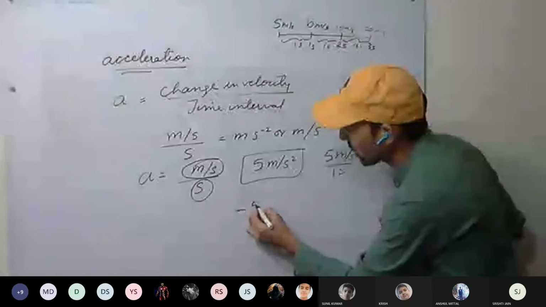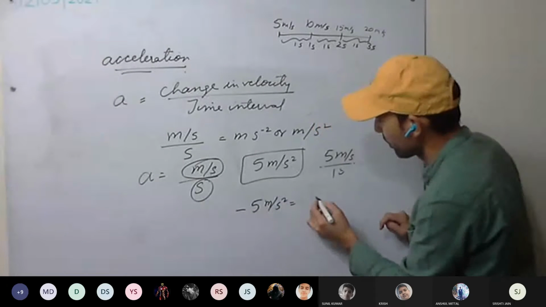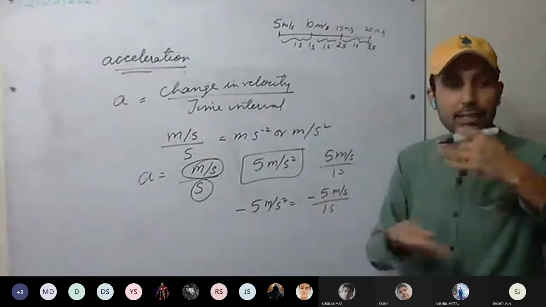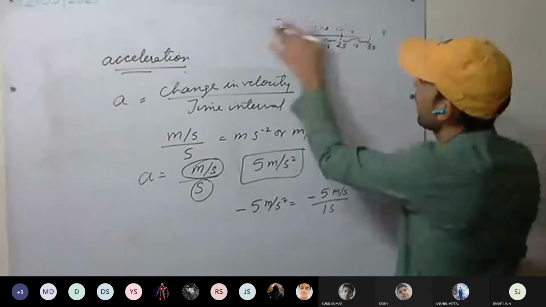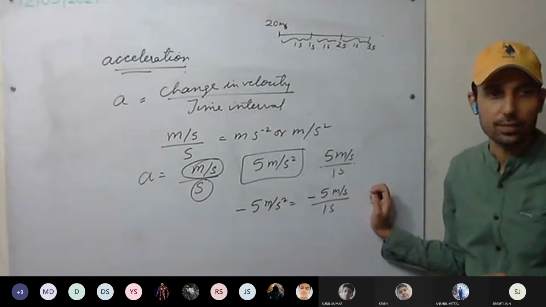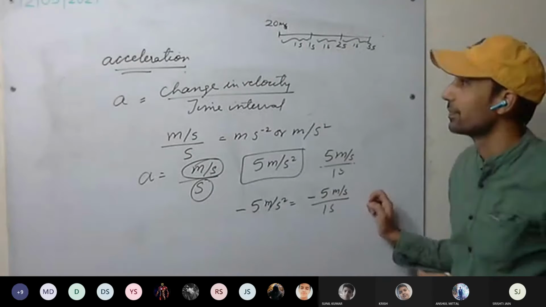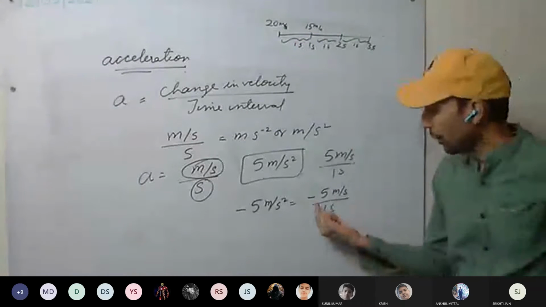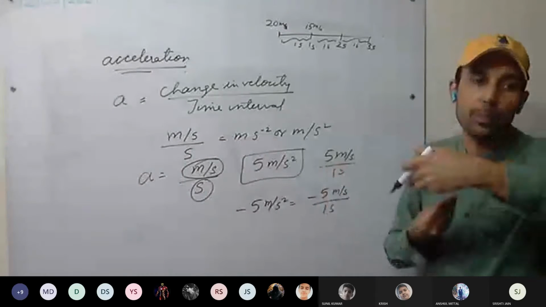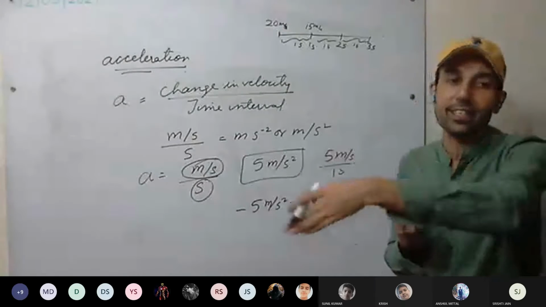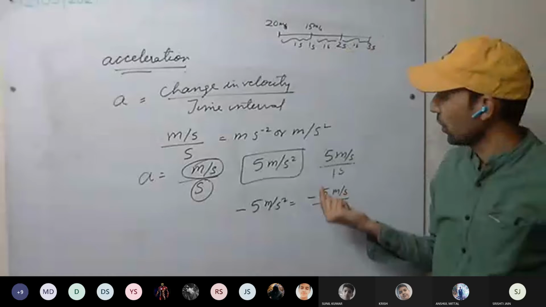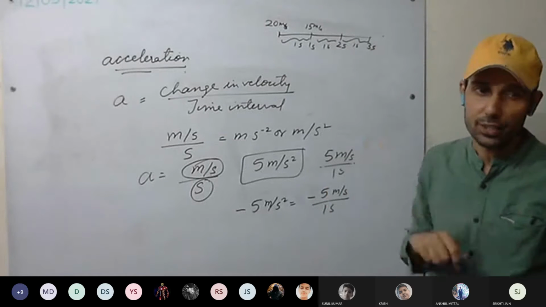Okay, if I write minus 5 meter per second square, minus 5 meter per second upon 1 second, it means each second the velocity is, for example, initially I have 20 meter per second. So after 1 second, it will be how much? 15 meter per second. See here, minus 5 means each second the velocity is decreasing by 5 meter per second. We are deaccelerating. That is, the car is slowing down. The body is slowing down. Yes or no? This is called deacceleration or retardation.